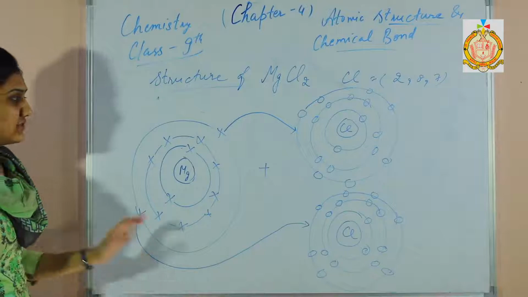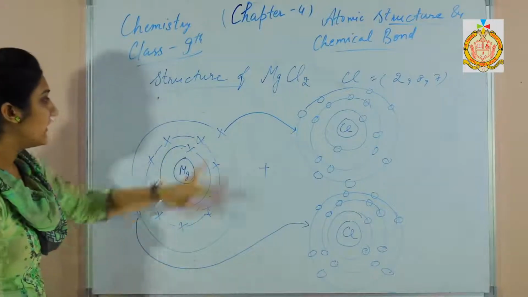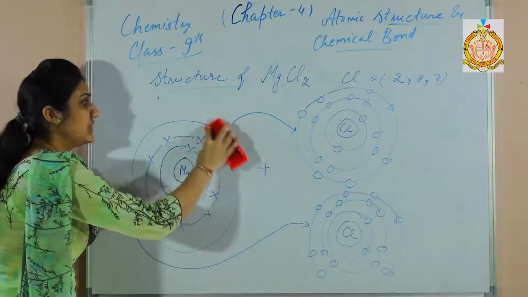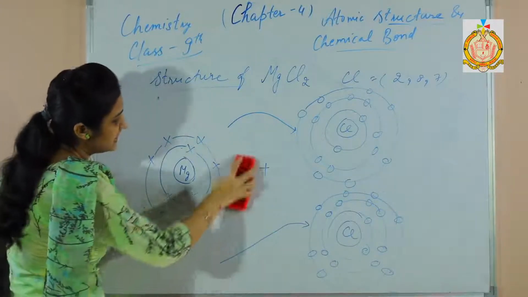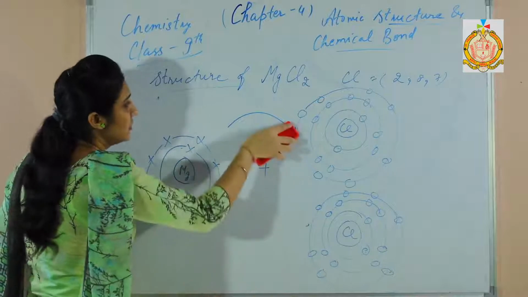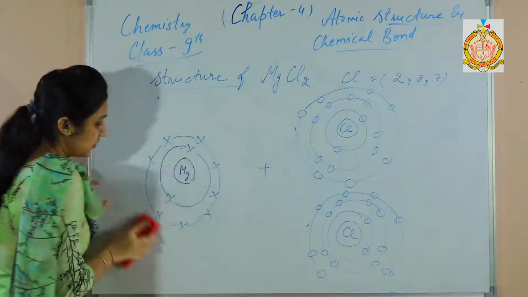So what happens after the chemical bond is formed? The electrons are transferred. So we can write 2 positive charge on the magnesium because 2 electrons are lost from the magnesium.